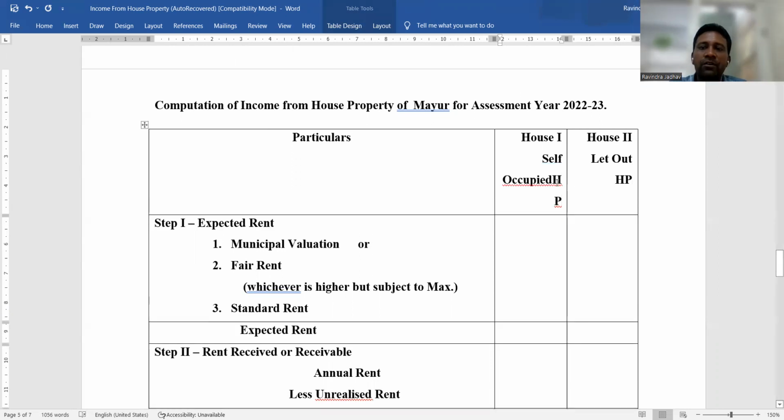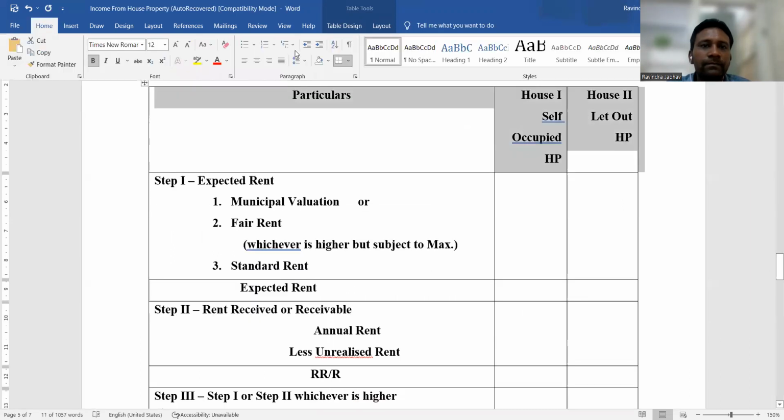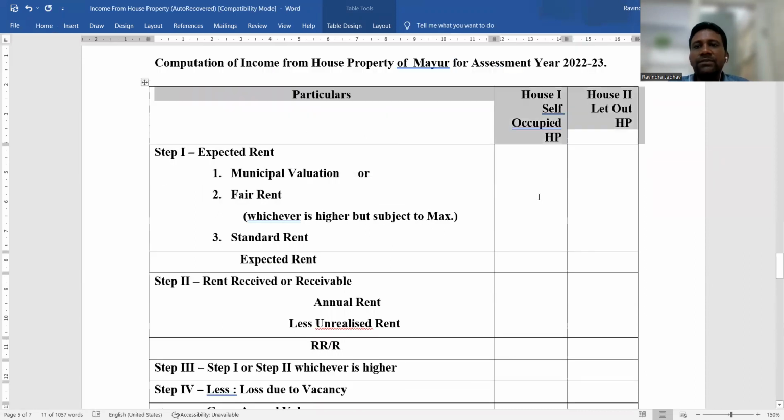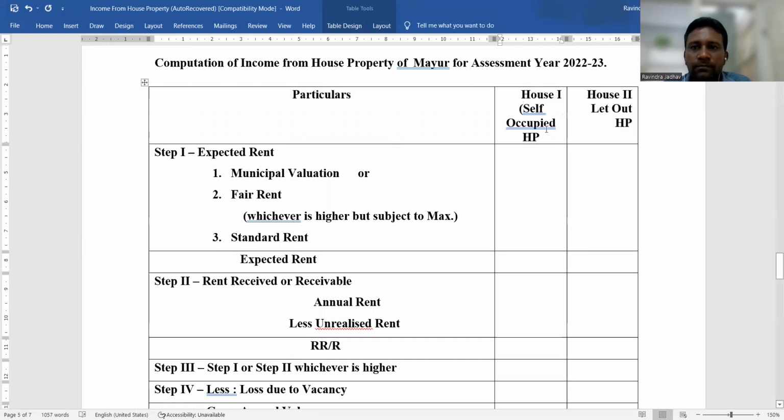Okay, so in case of self-occupied house property, expected rent is